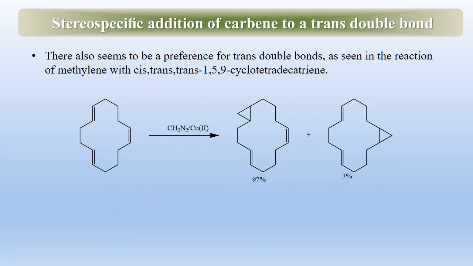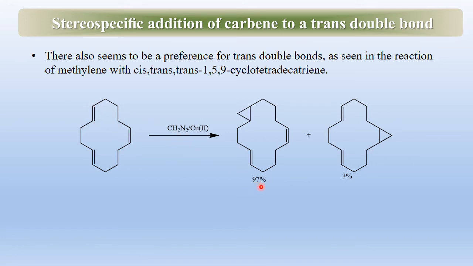Here is a stereospecific addition of carbene to a trans double bond. There also seems to be a preference for the trans double bond as seen in this reaction of methylene with cis,trans,trans-1,5,9-cyclotetradecatriene.